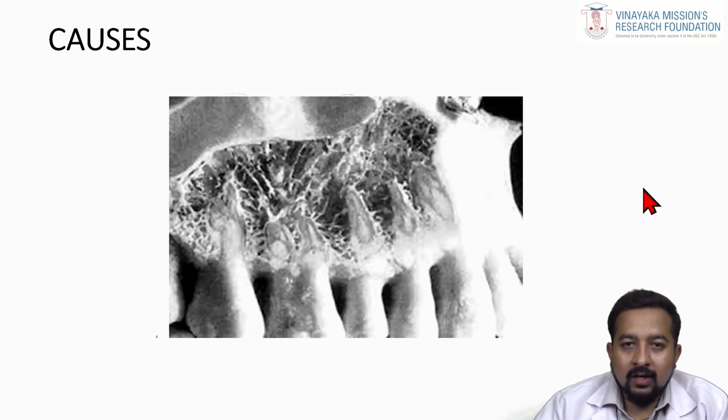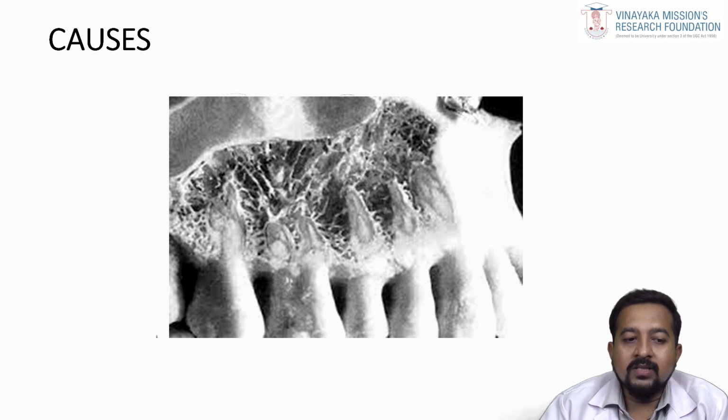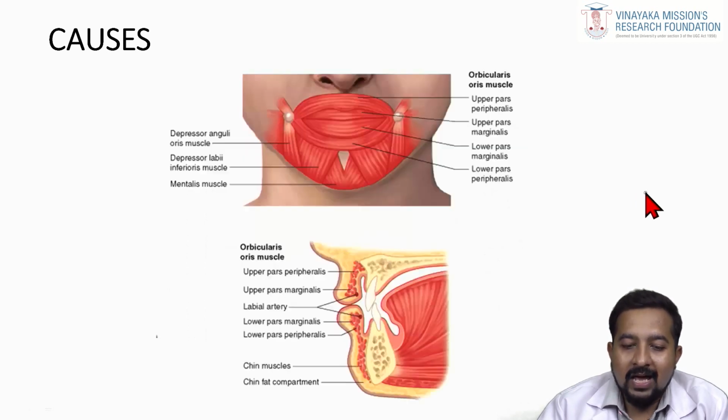Then coming to the third one, this is the bone adaptation around the newly moved position. See, around the newly moved tooth, there will be a combination of resorption and deposition whenever tooth movement occurs. So this resorbed bone has to be given time to readapt around the new position. If it is not given, then there is a high chance you will end up in relapse. So bone adaptation is another important cause for your relapse.